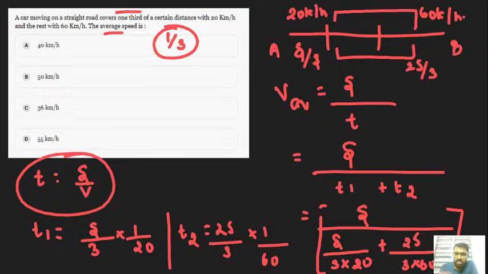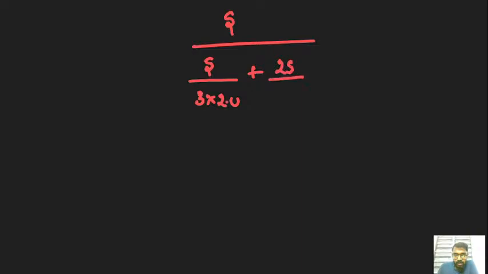So I move over to the second slide, because there is no more space available for my handwriting. Just now, for this part only, I will copy to the next. Okay. So S over S by 3 into 20 plus 2S by 3 into 60.